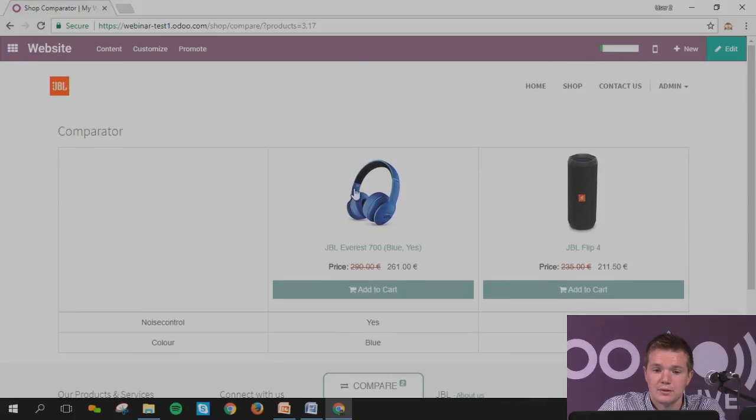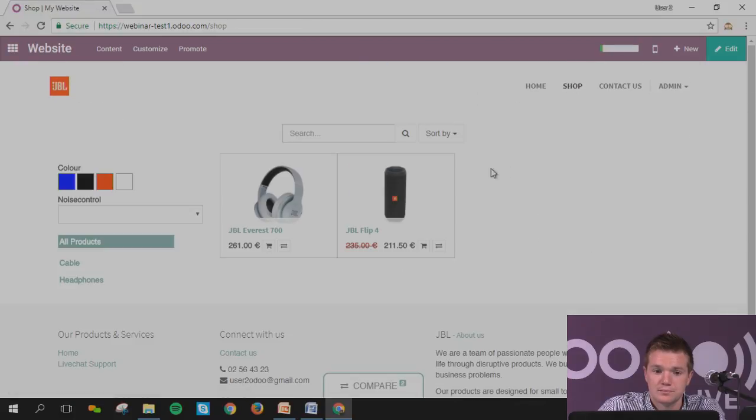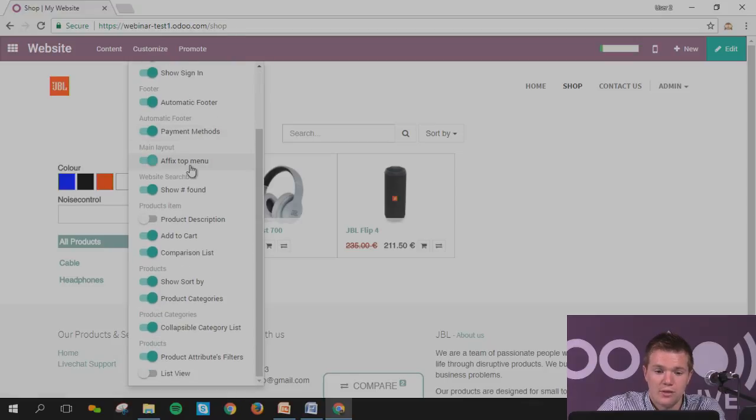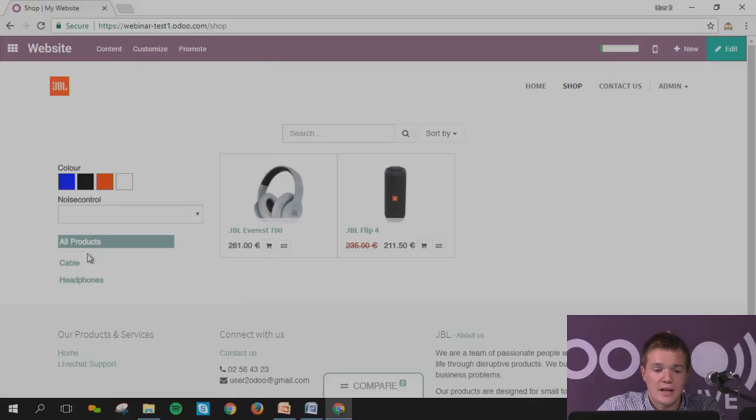Okay, let's go back to the shop. What else? It was linked with a comparison list. You can show the products sorted by product categories. As soon as you mention product categories, you will see on the side the product categories. If you remember, those are the product categories that you have set in the sales configuration under the website. It's not the internal category of your warehouse, because some companies may have two separate categories for that.